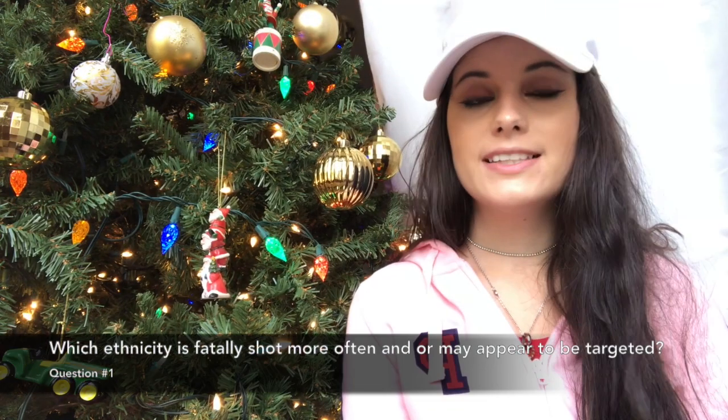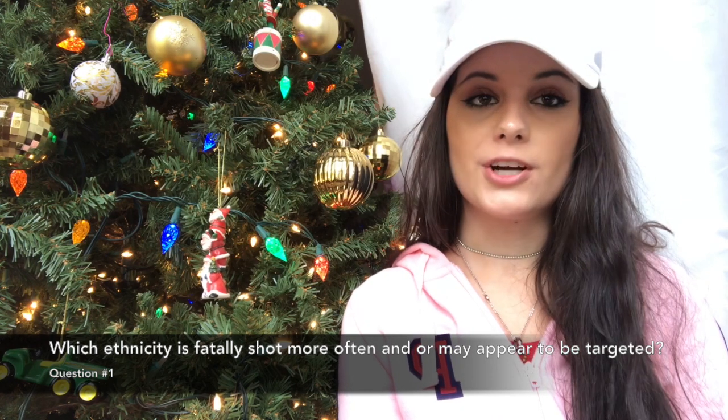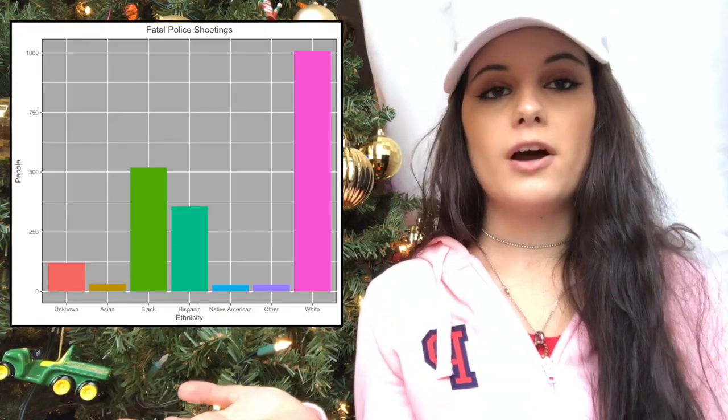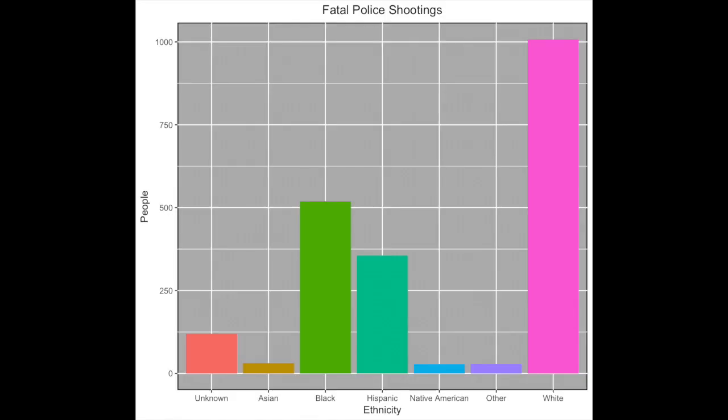I'm going to start with the first question we formulated. Which ethnicity is shot more often or may appear to be targeted? As you can see by this graph, whites end up being shot by police more often than any other race. This is also probably because whites make up the majority in America, but when comparing whites to blacks, as you all know, a minority group, blacks are fatally shot by police slightly over half as many times as whites. I feel like this is necessary to note.